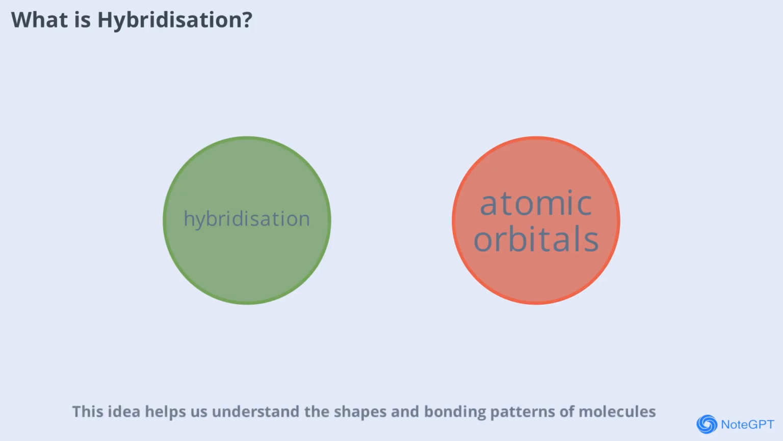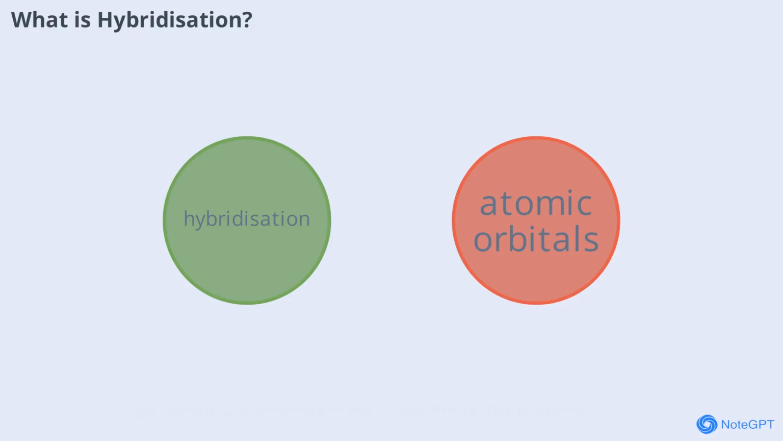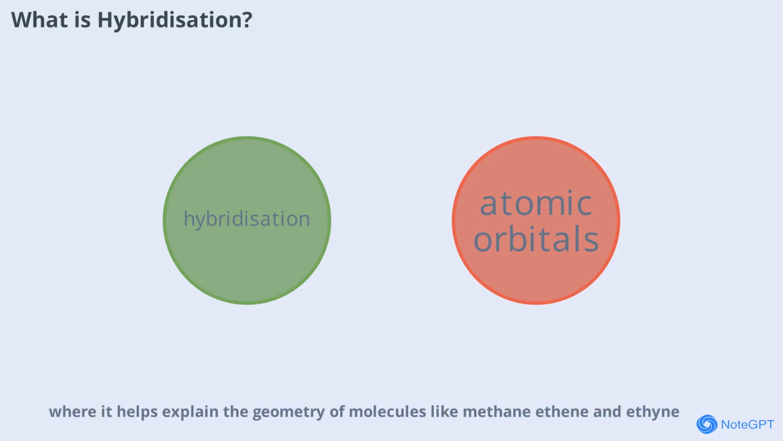This idea helps us understand the shapes and bonding patterns of molecules, which can't always be explained by simple electron configuration. Hybridization is especially important in organic chemistry, where it helps explain the geometry of molecules like methane, ethene, and ethyne. As we move forward, we'll see how this concept revolutionized our understanding of molecular structure.